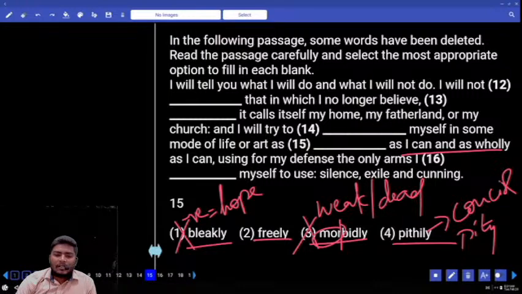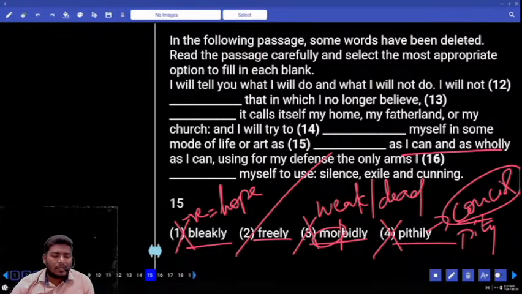Now, myself in some mode of life or art as dash as I can, as freely as I can, as concise. Concise in the sense not expressing properly. I will only express whatever I want, only small. Now, is she telling in a positive scenario or negative scenario? Positive. So, we cannot use the word concise here. The answer comes only with freely.